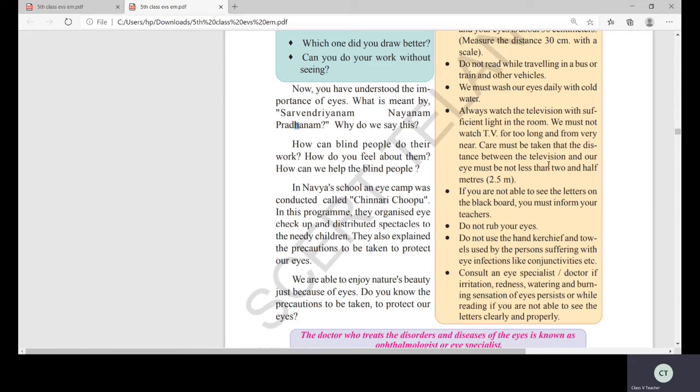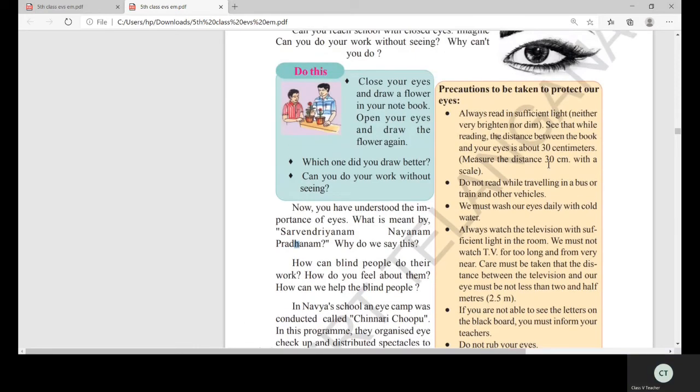Now, what are the precautions we have to take here? Precautions to be taken to protect our eyes. Yes, every child should follow these, children. First point: always read in sufficient light, neither very bright nor dim.